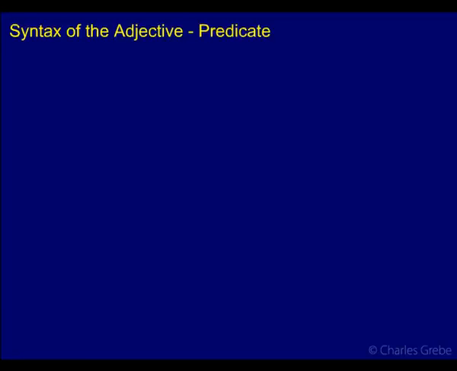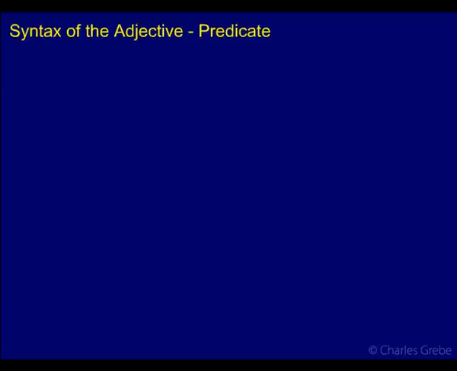Syntax of the adjective, predicate. In the last module, we looked at the attributive adjective, the adjective that modifies a noun, tells you something about it, without a verb. And now we're going to look at the predicate. What is a predicate? Let's just review that briefly, or predicate adjectives.